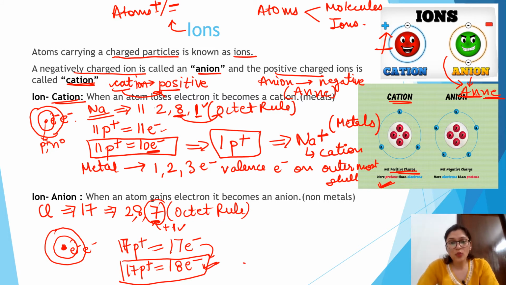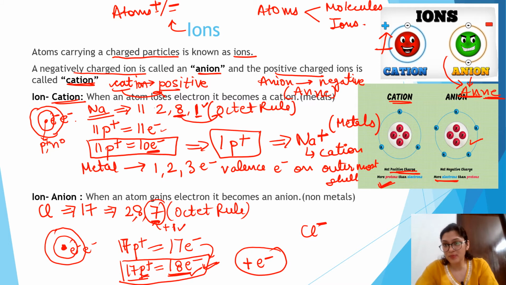So here there is one extra electron. Electrons are more as compared to protons: 18 electrons and 17 protons. So electrons are more as compared to protons, and that is why anions have a negative charge, because chlorine gains 1 electron and becomes negatively charged. So if you see in this picture, in cations the protons are more, and in case of anions, electrons are more.